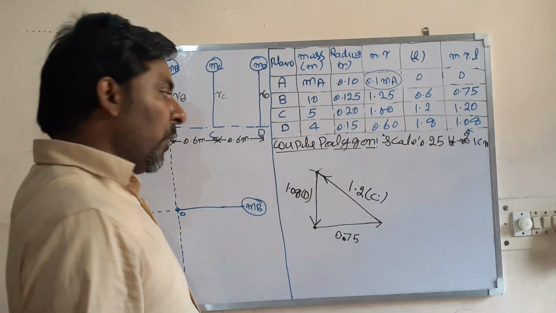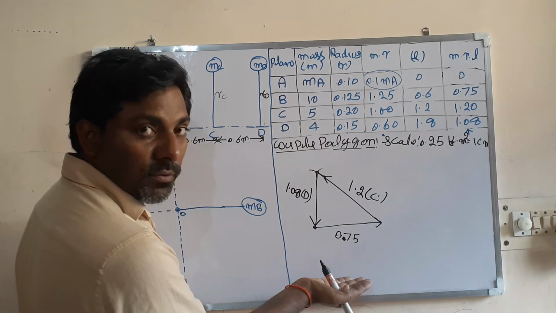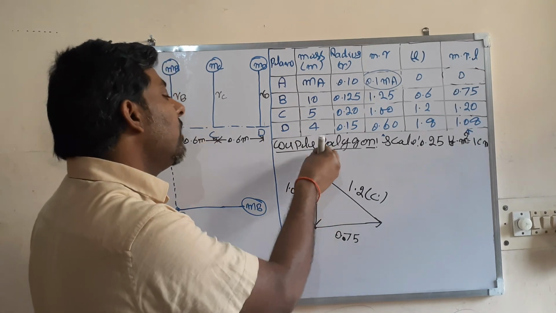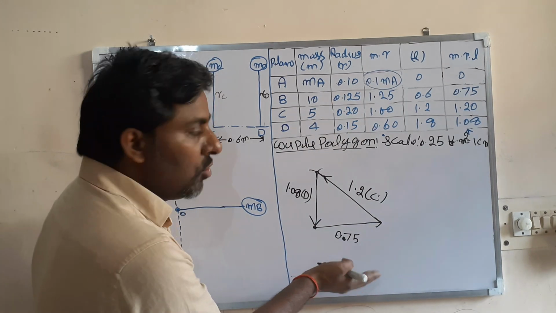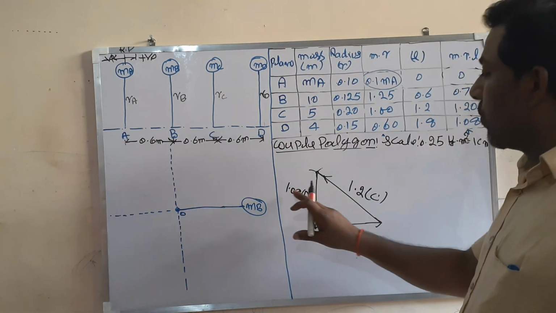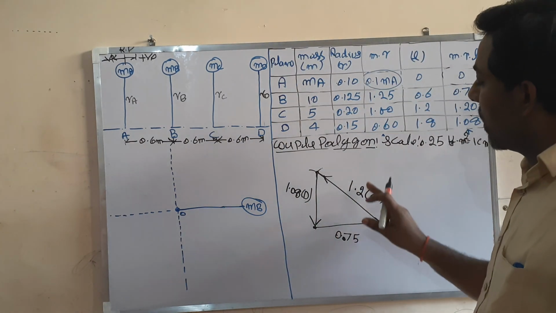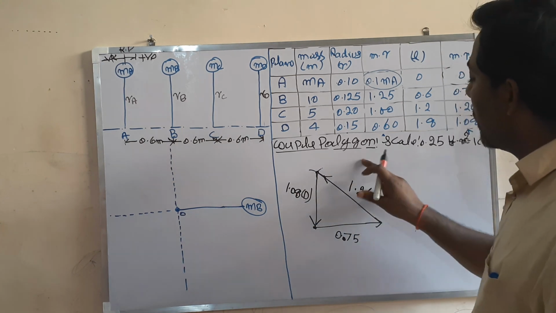Similarly, there are four ways. Why are we going up? We can also go down. We can cut not in the upper plane, you can also cut in the lower plane, and you will get another possibility. Why 1.2 from here and 1.08 from here? You can also take 1.2 from the other side and 1.08 from here.